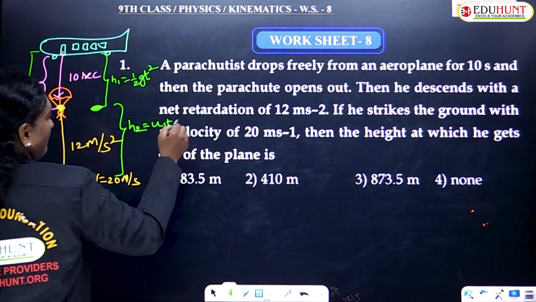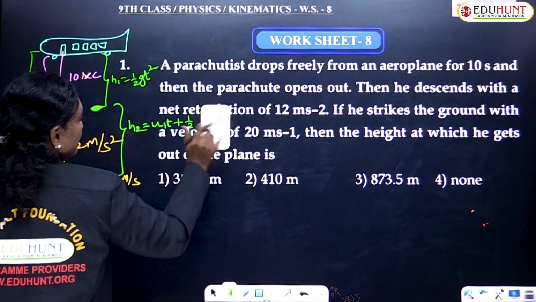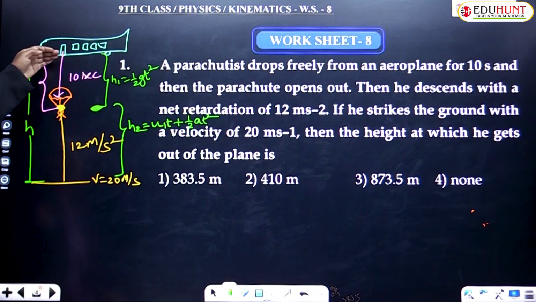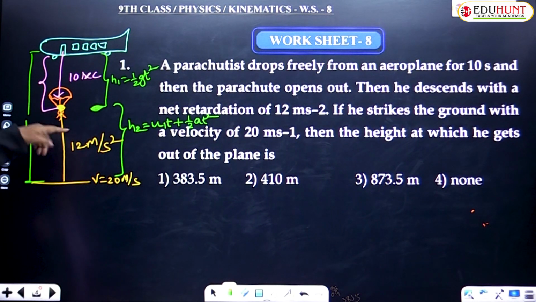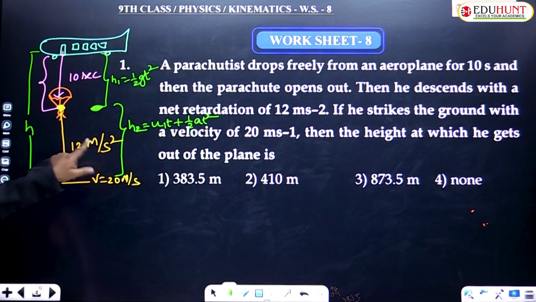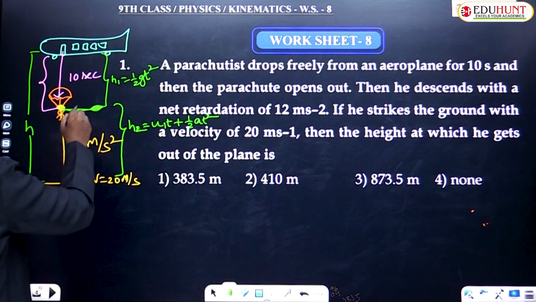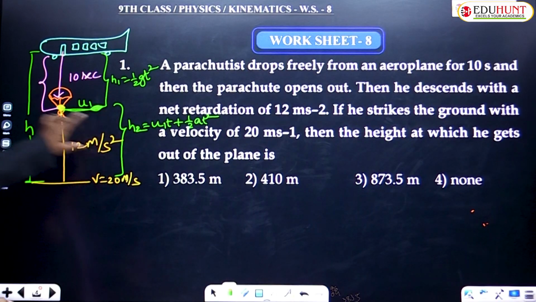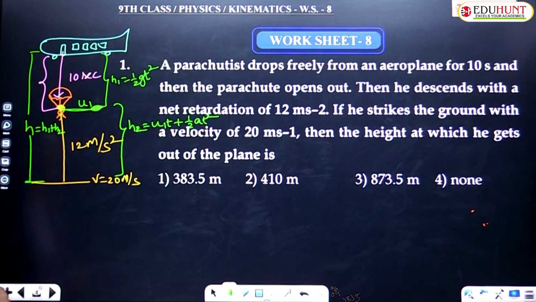For free fall it is half gt square, but here it is accelerating, so the general formula is u1 t plus half at square. You're asked to find out the total height. Total height is nothing but h1 plus h2.